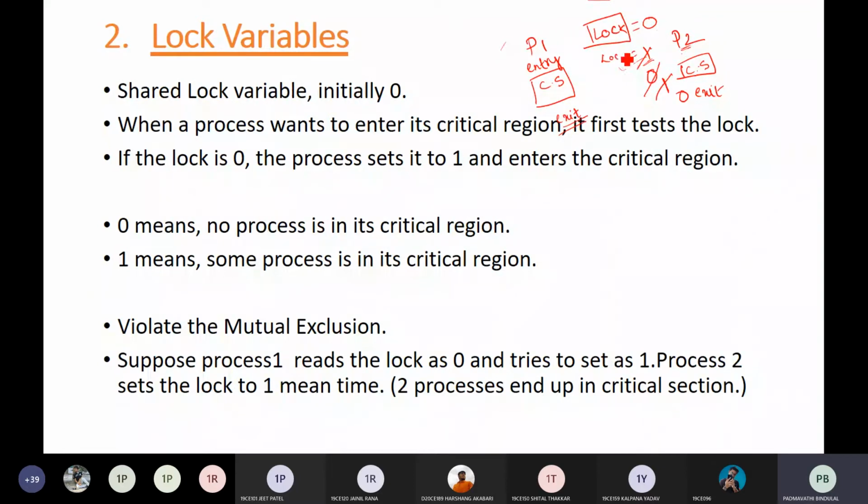Like if you want to go into a room, you just check whether someone is there in the room or not. If no one is there, you just get into the room and lock it from inside, right? Now when you want to come out, you just unlock it and come out.